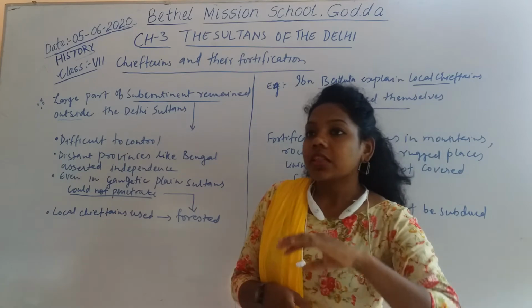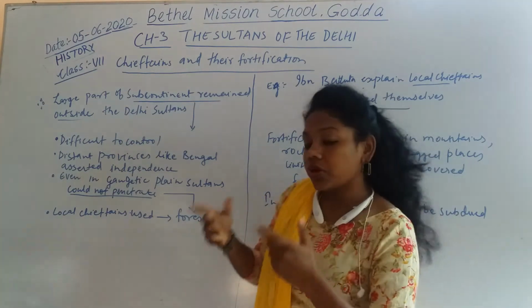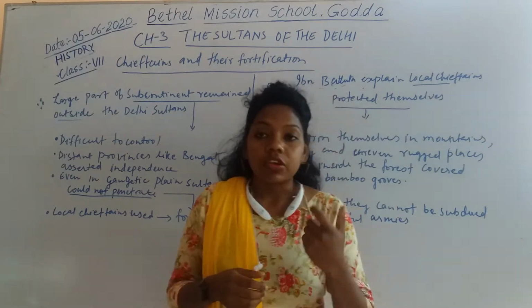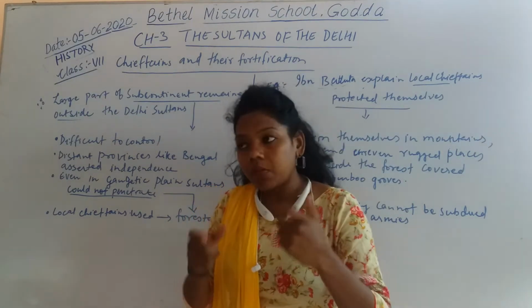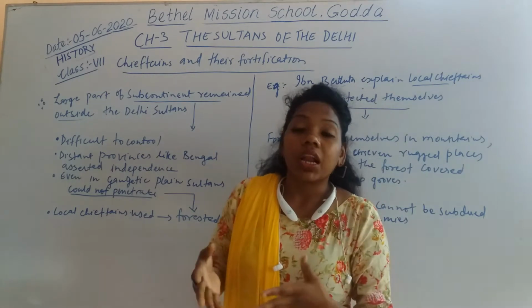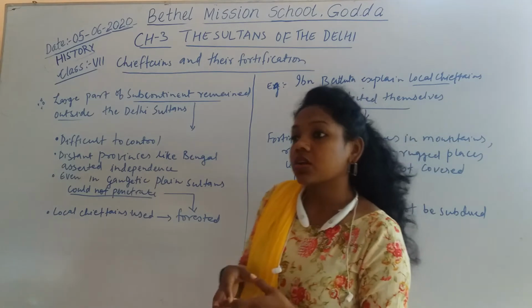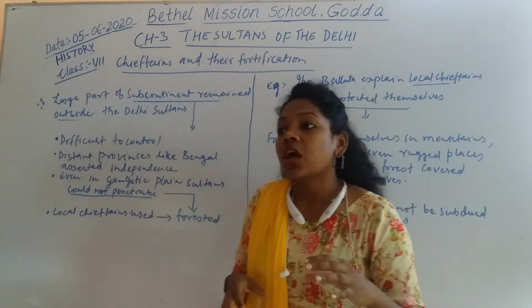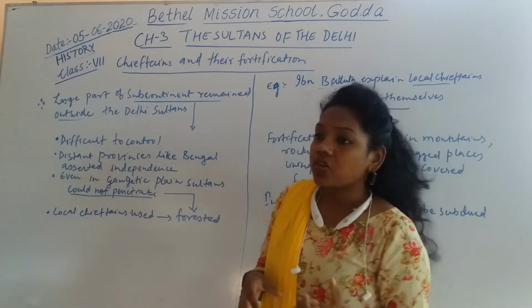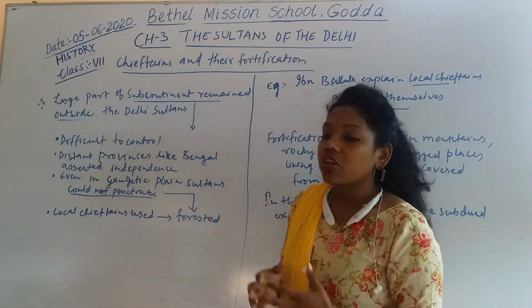So if you talk about abroad, outside India, countries like Afghanistan, China, Bangladesh, Myanmar, these were the states or countries that were out of control. That means they remained outside the control of the Delhi Sultan.